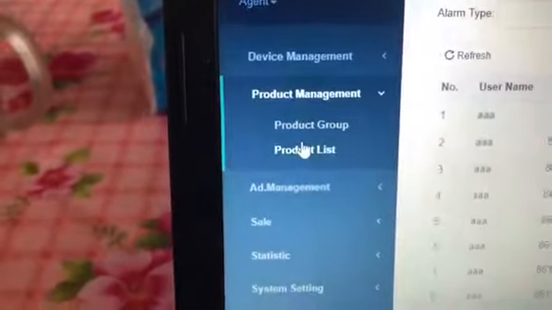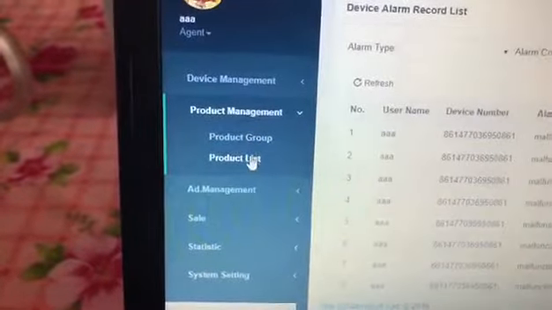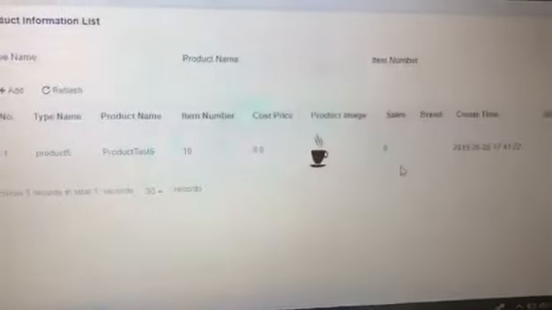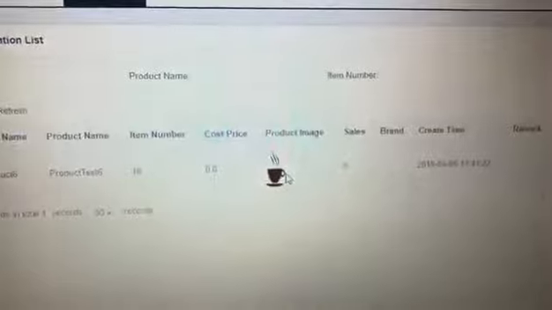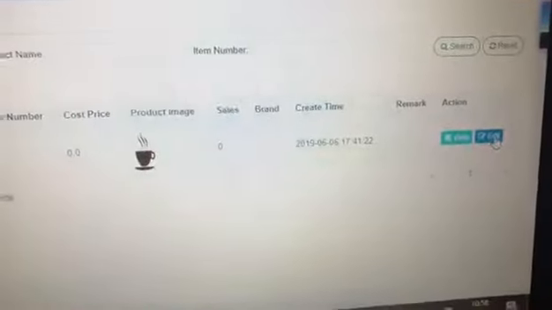And this is the product management. Product management is for you to add the product name, the product price, and product quantity. You can see these are the pictures. You can upload them if you want, and this is the edit.